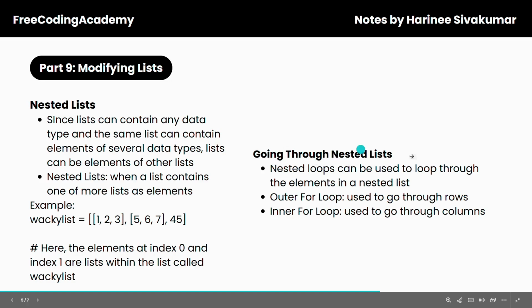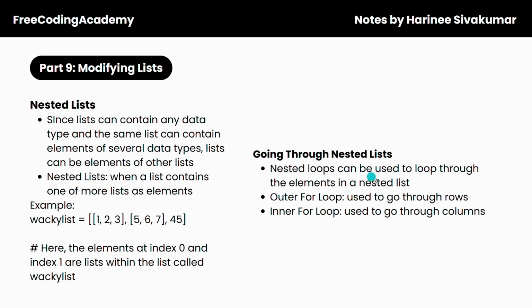Next up, going through nested lists. So nested loops can be used to loop through the elements in a nested list. So the outer for loop is used to go through the rows, whereas the inner for loop is used to go through the columns.